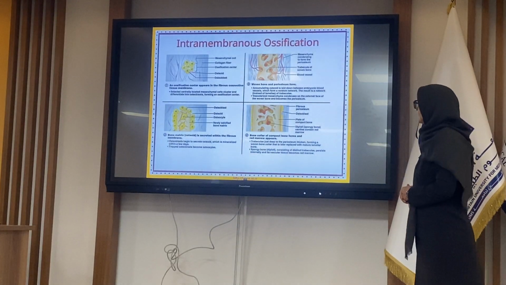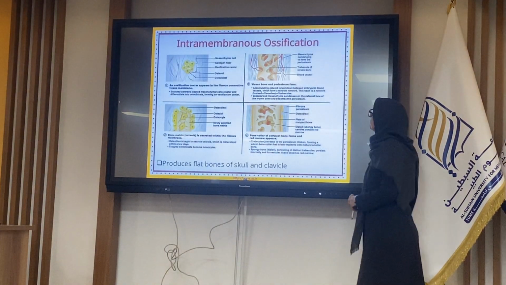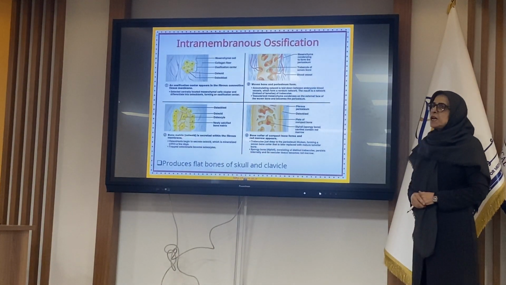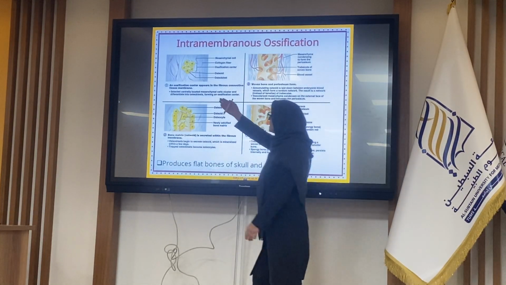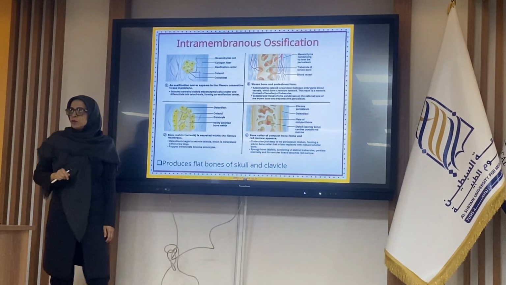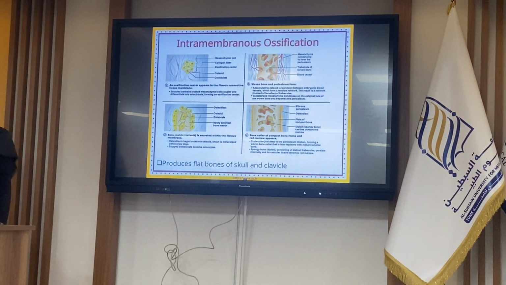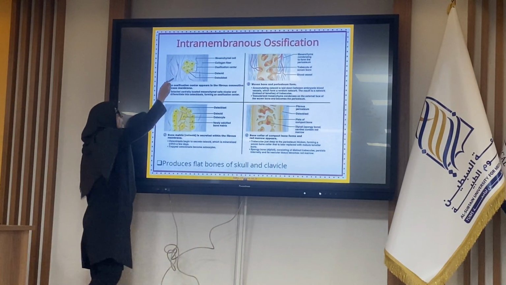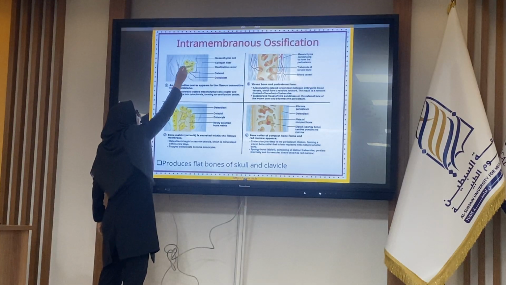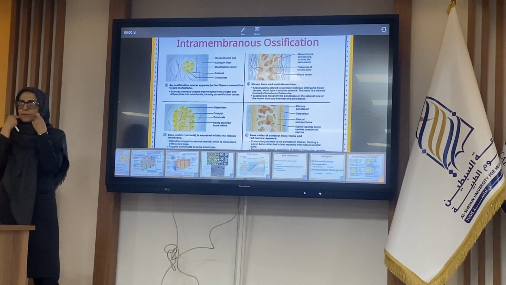intramembranous ossification. Mesenchyme cells in the embryo are the gray color cells that you can see here. They lose their cytoplasmic processes, and transform to some round cells and aggregate together and form a group of cells.